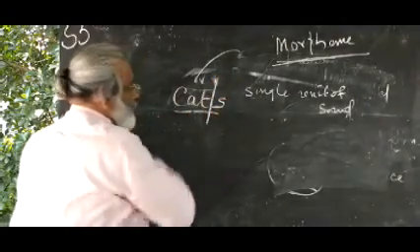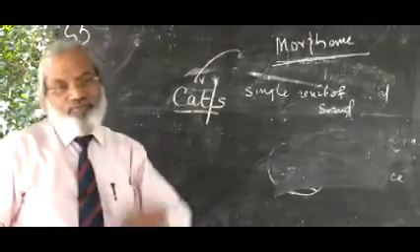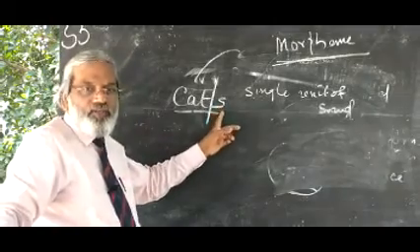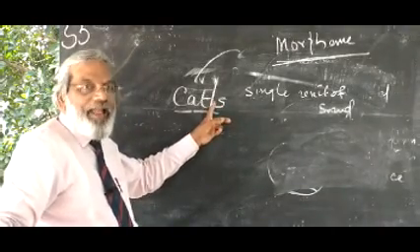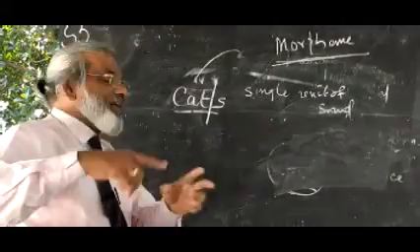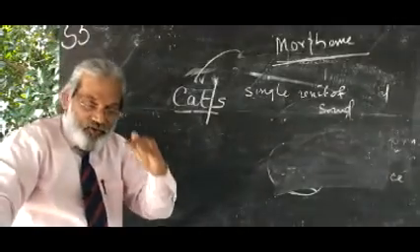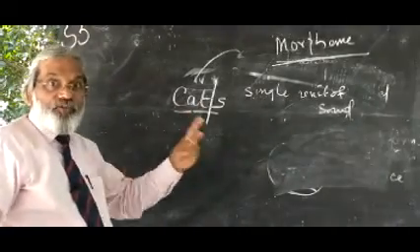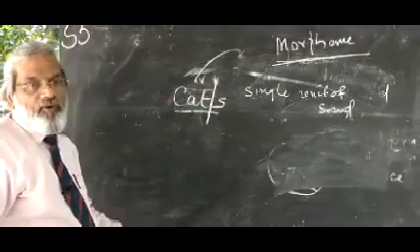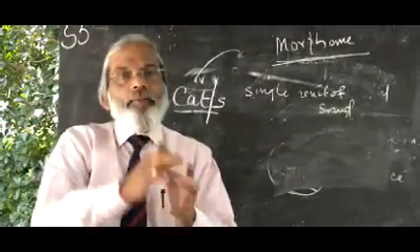Suppose you add S here. Again, we say it has two morphemes. This added element, though it is just an S, is also a morpheme. What type of morpheme? That is an entirely different part of the story. Later we will teach you. But at the primary stage, you understand it has two morphemes. One morpheme is meaningful, and when another element is added, again a morpheme comes there.